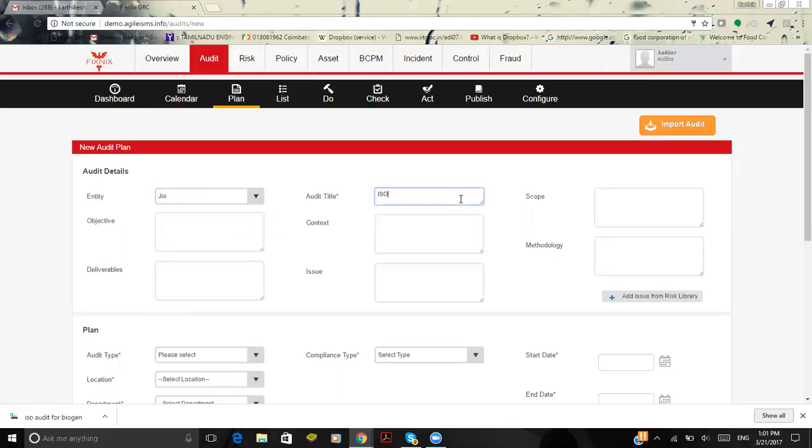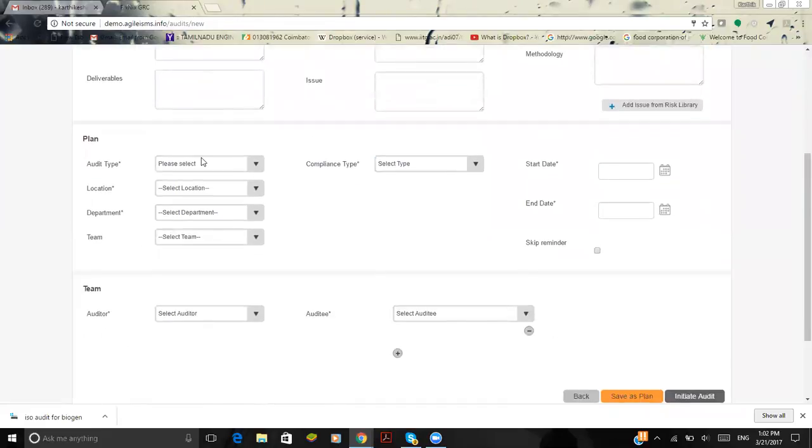The audit type will be ISO demo 123456, and my scope would be to get certification. I'll define my objective, the context, deliverables, and issues. Maybe for instance, I'll copy paste the current stage. My objective also will be to get the certification, and the context. Meanwhile, you fill in all the details. So here I'm going to plan for the audit process.